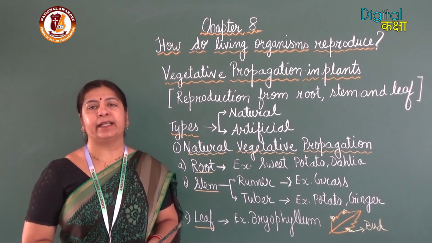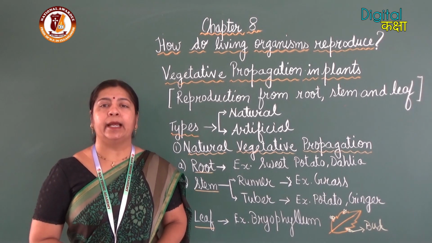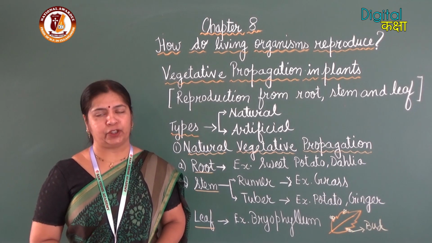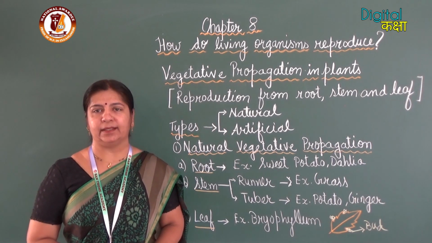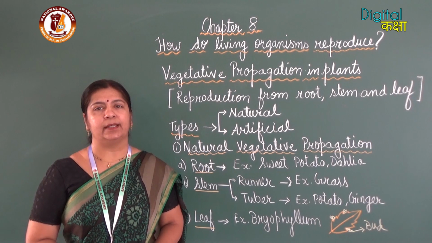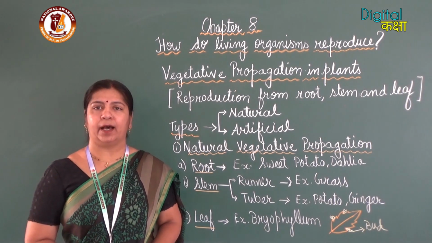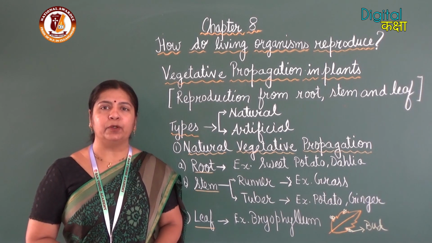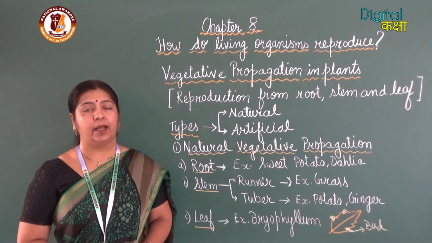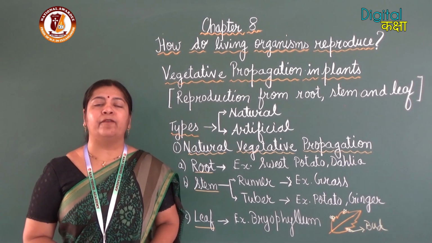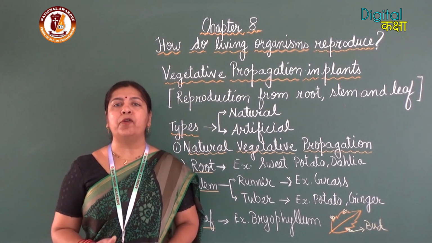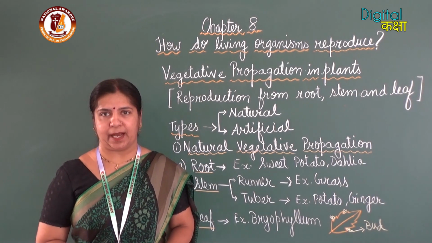What is vegetative propagation? It is the mode of reproduction in which vegetative parts of the plant like root, stem and leaf are involved, and from these parts a new plant develops. So what is the meaning of vegetative? Vegetative means non-reproductive part of the plant.